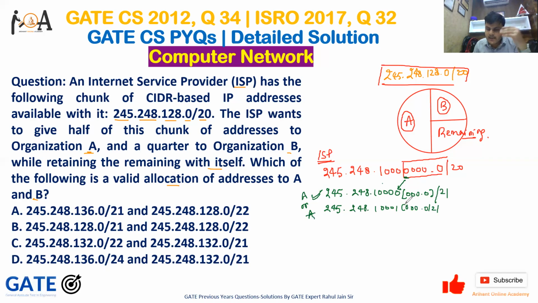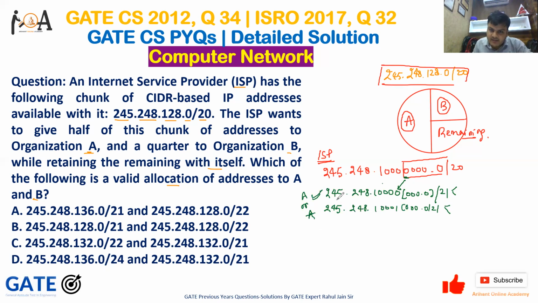Either I can do this, or I can allot this. Both are half parts. Now, as we don't know which half part we are allotting to A, we need to further divide each into two again. Why? Because the quarter will be allocated to B. So the quarter can be allocated from this half, or from the other half, because we don't know which half we are allotting to A. After converting into the next half, we will check it against the options.